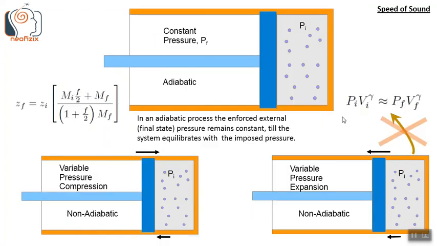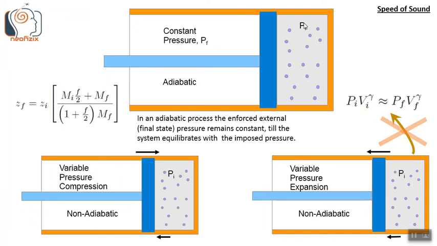More importantly, when this adiabatic process happens, that is when we impose this external pressure Pf, the final external pressure, we expect that Pf remains constant. In an adiabatic process, the enforced external pressure, the final state pressure, has to remain constant till the system, this gas pressure Pi, equilibrates with the imposed external pressure.